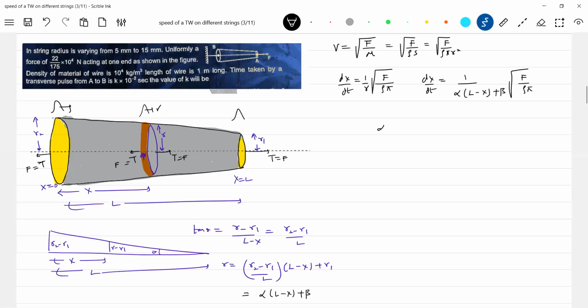Okay, let me go for alpha L minus X plus beta. Let me do the integration: alpha L dx, alpha X dx, beta dx.